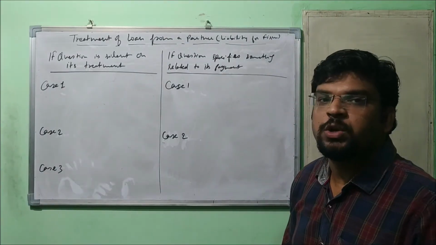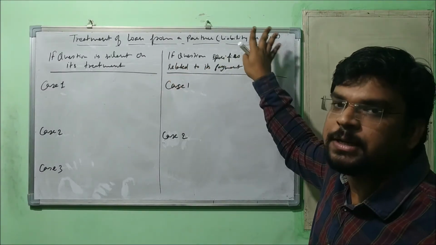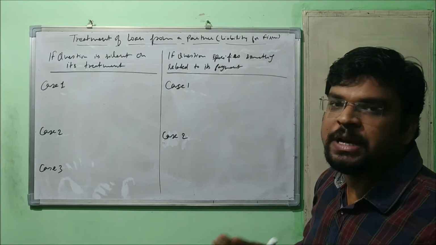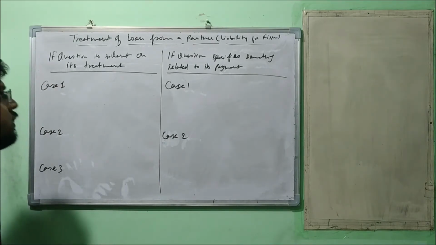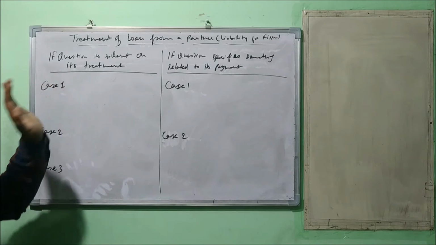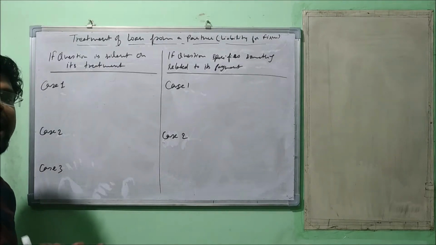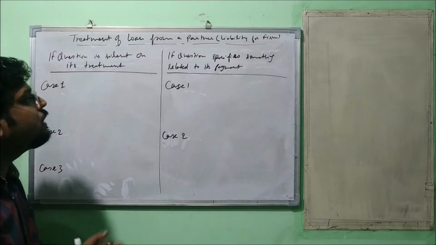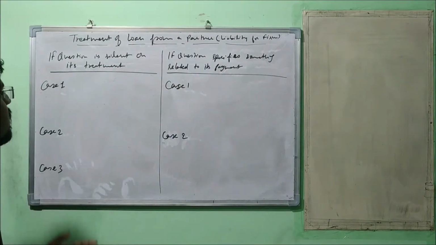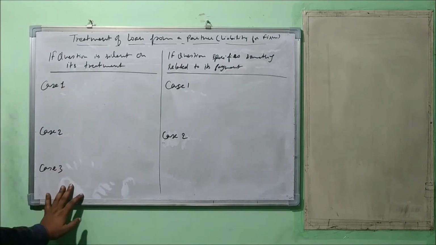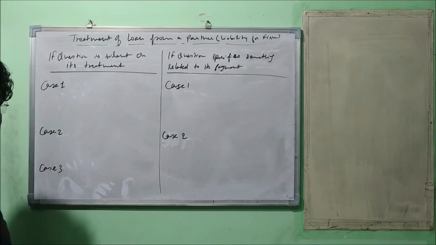So friends, very first we are going to understand treatment of loan from a partner, meaning liability for the firm. I have written it specifically so that you may not get confused. There can be two possibilities in this case. One, if the question is silent on its treatment, meaning the loan is given but the question has not mentioned anything about it. Another, when the question specifies something related to its payment. Very first let's talk about the silent case. In this case there will be three cases.